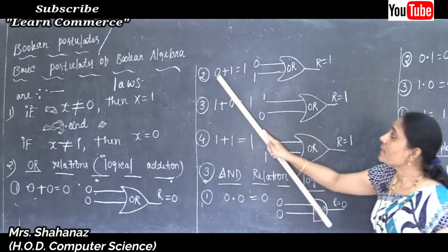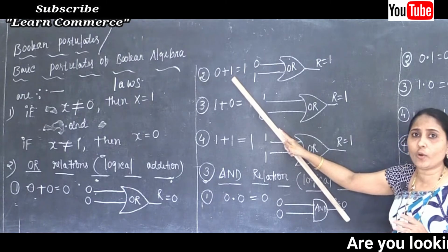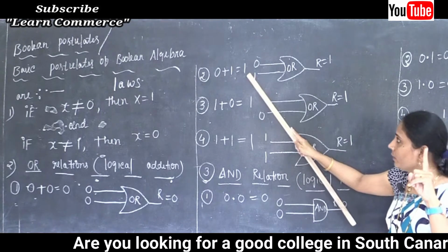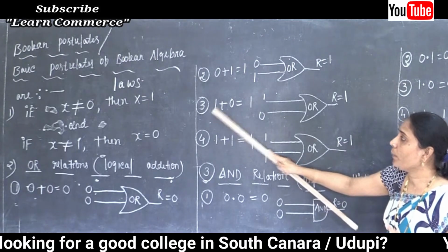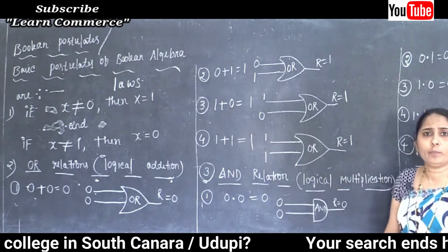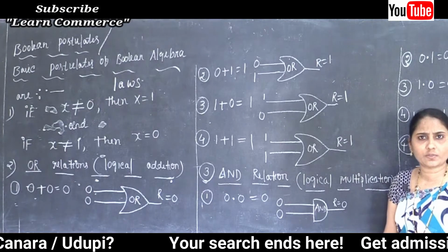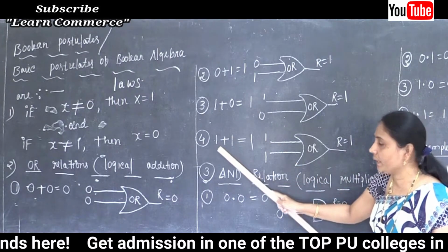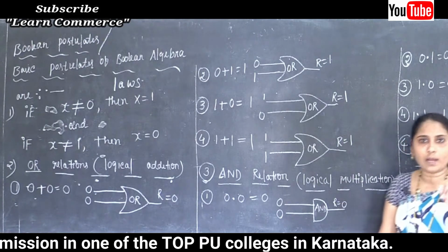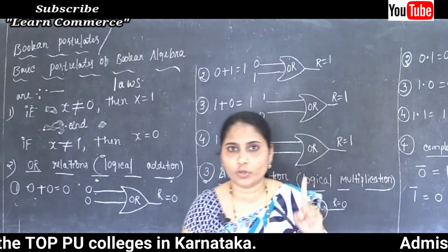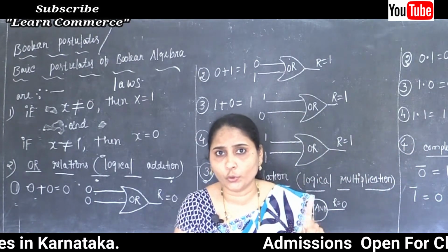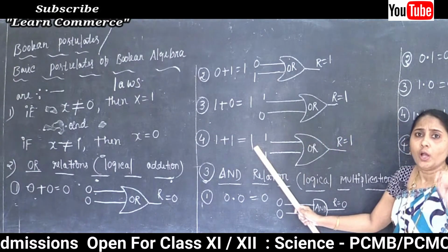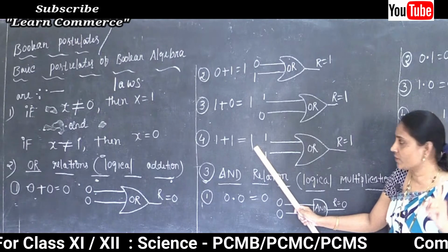Second, 0 plus 1, when you add 0 plus 1, the value will be 1. Next, 1 plus 0. When you are adding 0 plus 1 or 1 plus 0, the value is always 1, and you should remember, 1 plus 1 always has the value 1 only, don't write it as 2. Okay, 1 plus 1, the value is equal to 1 only in our Boolean algebra.